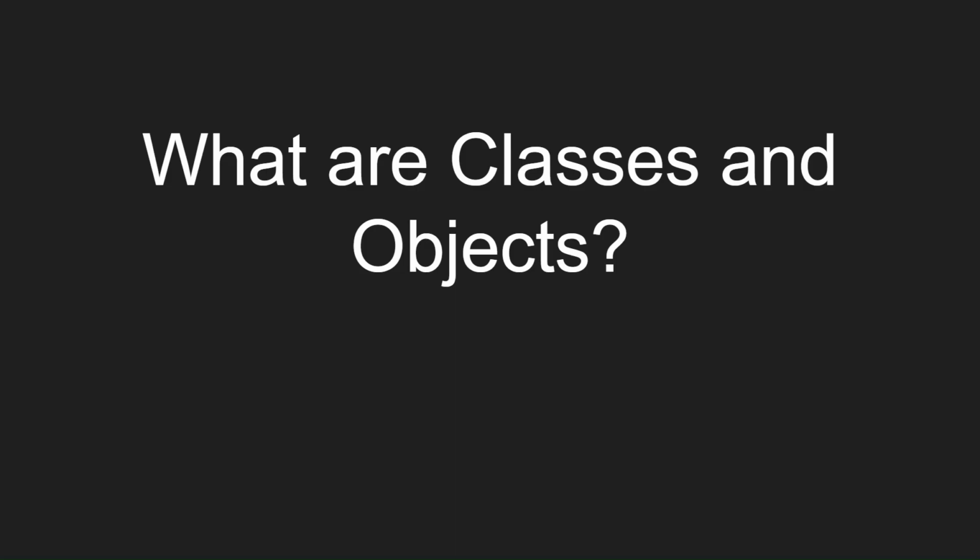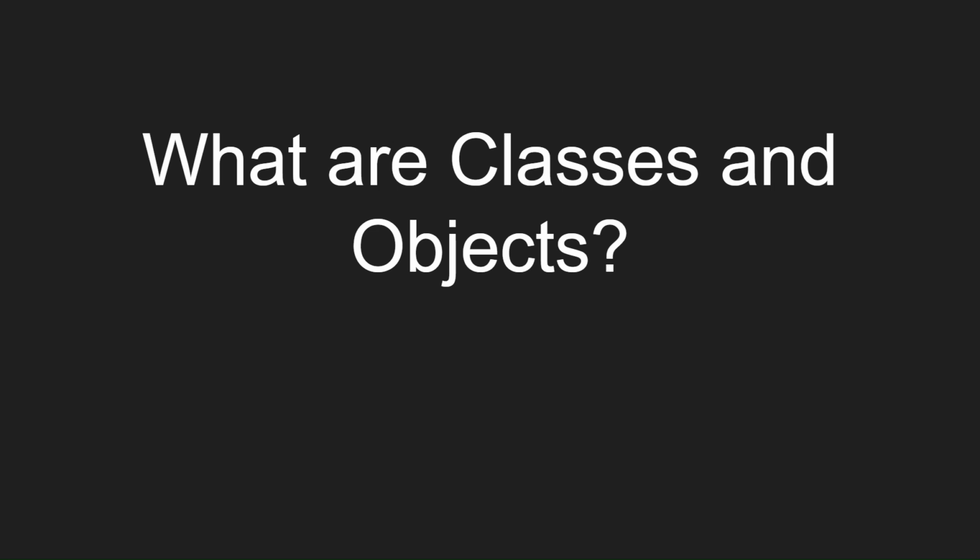What are classes and objects? A class is a logical unit or blueprint. It contains fields, methods, and properties. Class members are a constructor, which is a method in a class that gets executed when a class object is created. The second class member is a field, which is a variable of any type. It is basically the data.